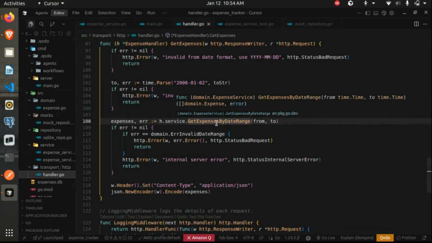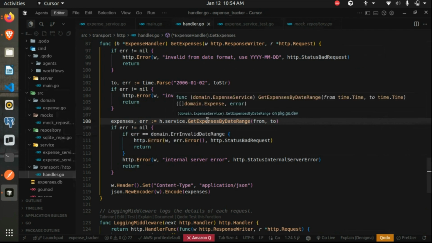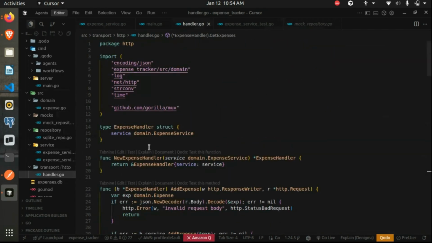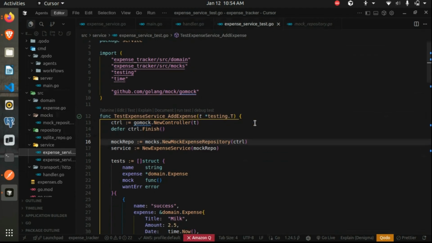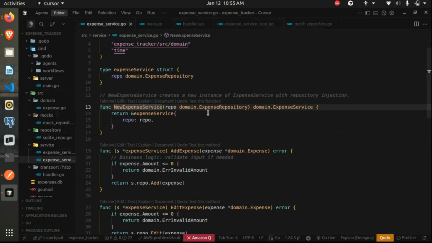But now we are trying to write test cases and we want mocks, so we don't want to call the actual service, because the actual service then internally calls the database, and we don't want that. Once we create mocks, the mock is also implementing these same interface methods. So when we initialize a service object, which is this function, we pass the service dependency. But now in test cases, we can simply pass the object of a mock. If you see over here, we create a mock object and then we pass this to our new expense service function, which is this.